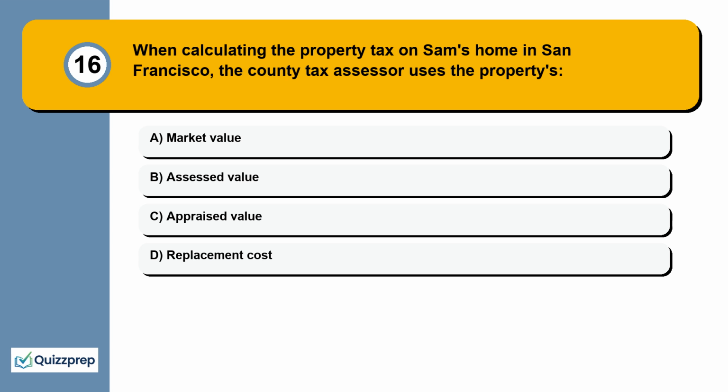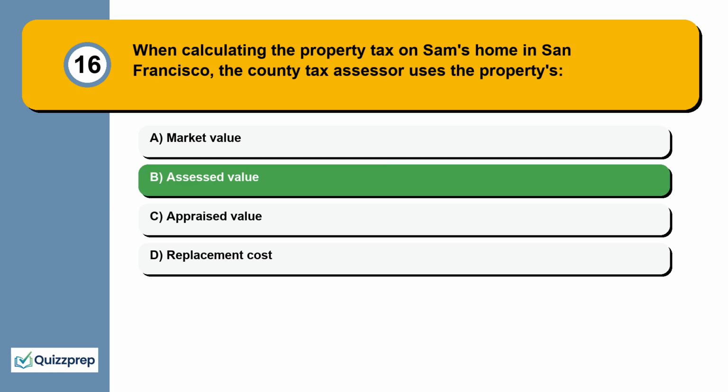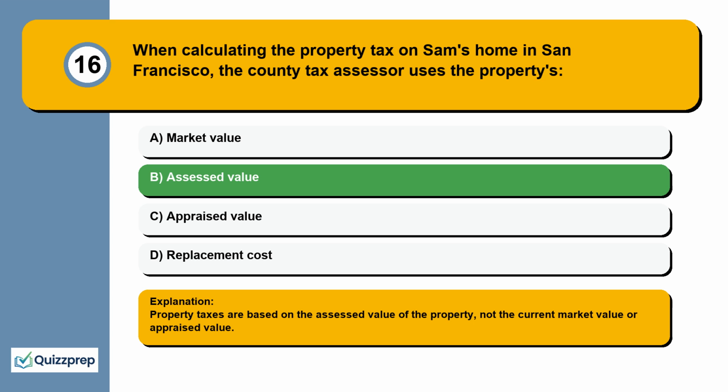Question 16. When calculating the property tax on Sam's home in San Francisco, the county tax assessor uses the property's market value, assessed value, appraised value, replacement cost. Property taxes are based on the assessed value of the property, not the current market value or appraised value.